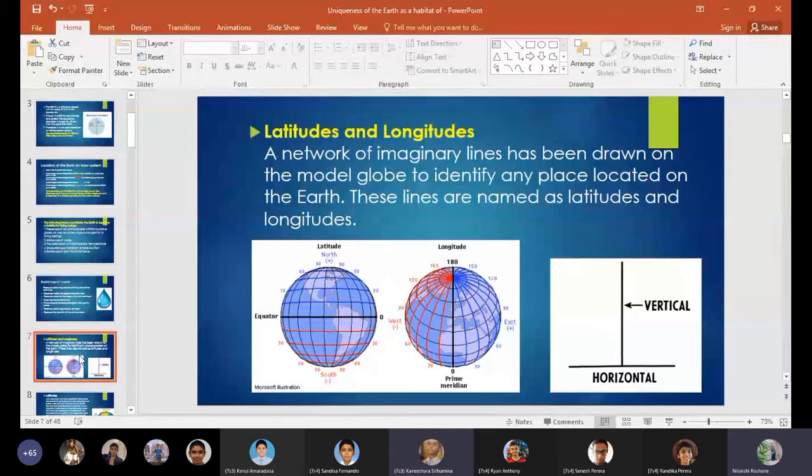So latitudes and longitudes are a network of imaginary lines drawn on the globe.